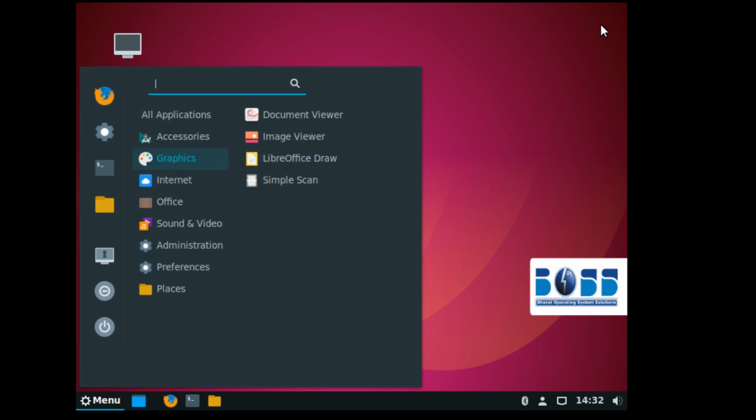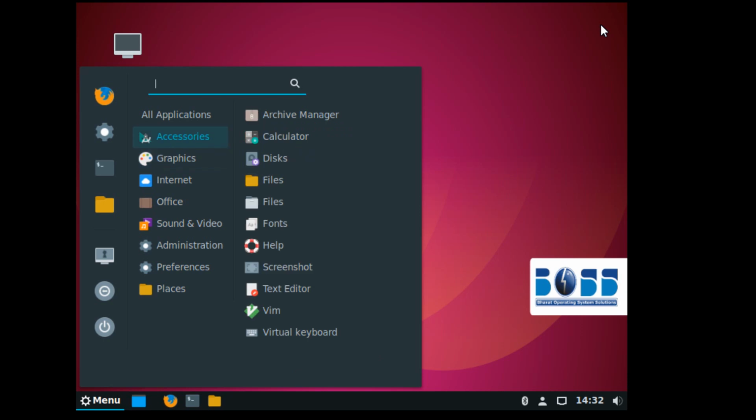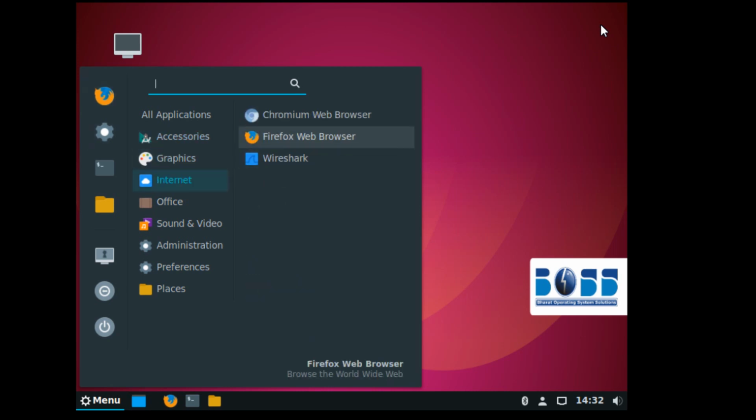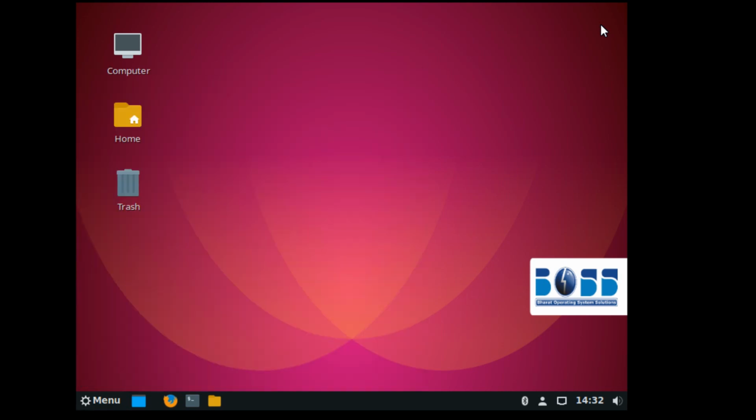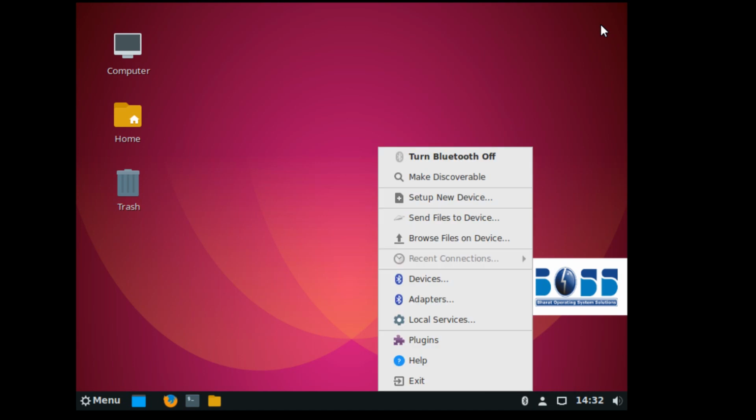The only thing I can show you here is how the applications and application names are, and what is actually developed and provided to the user by BOSS GNU/Linux. The rest depends on the users, how they install and use this operating system. BOSS Linux is also very popular for its performance, and there are also many operating systems available online to download and use.